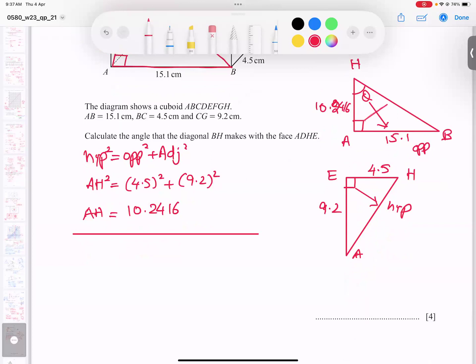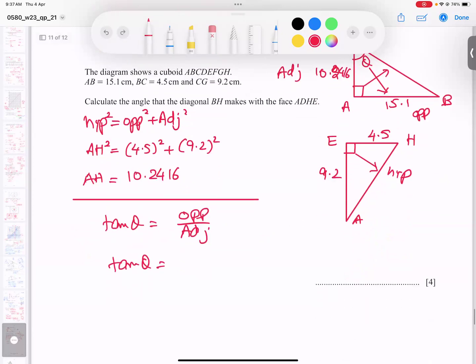In front of 90, hypotenuse, and that is called adjacent. So opposite by adjacent is tan. So I'm writing here tan theta equals opposite by adjacent. Theta I'm leaving as it is. Opposite is 15.1. Adjacent is 10.2416. And tan will go there and become inverse.